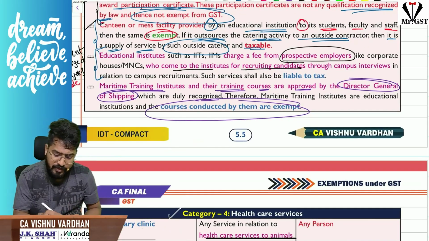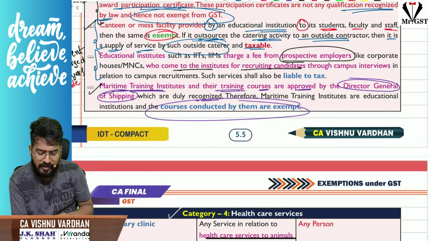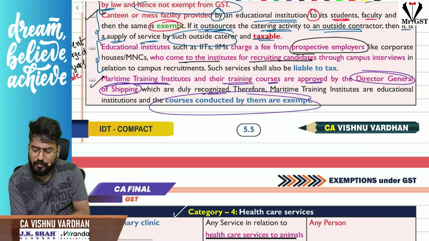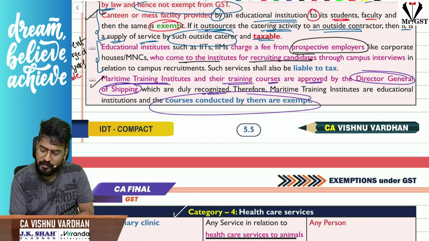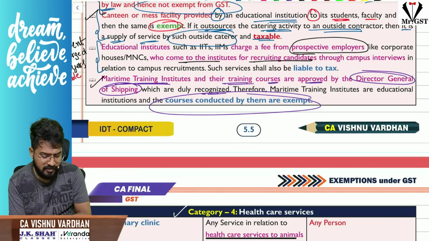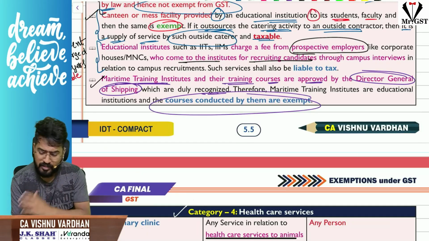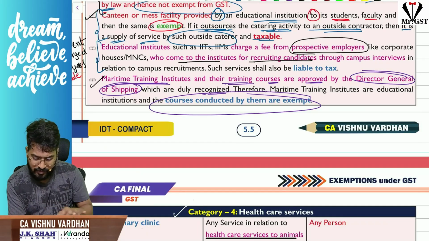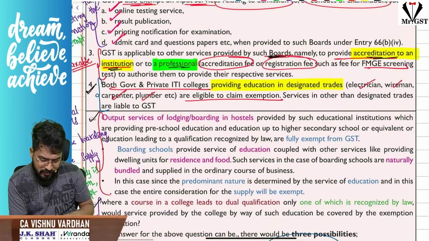Next, the maritime training institutes and their training courses approved by the DG, Director General of Shipping. All these things are exempt under GST, because they are also educational courses only. Fine. Next, a small point.